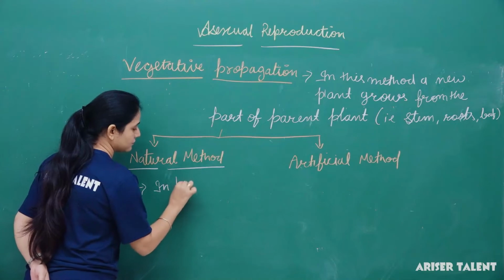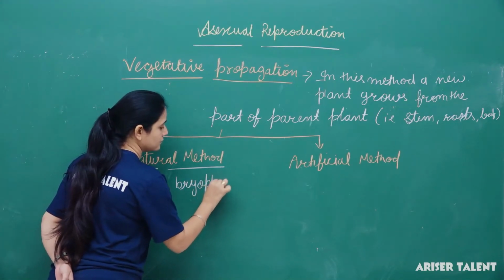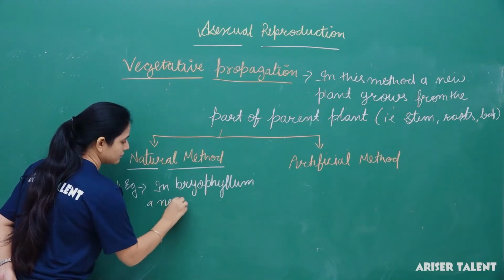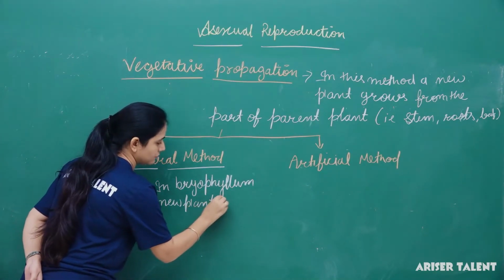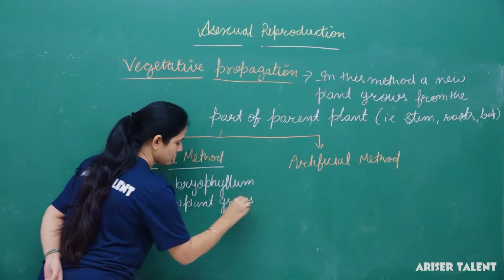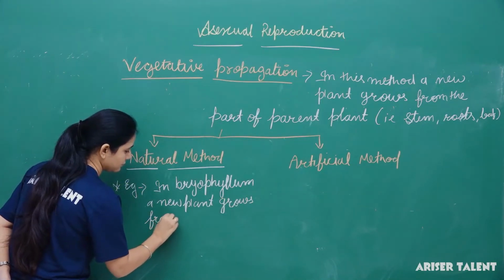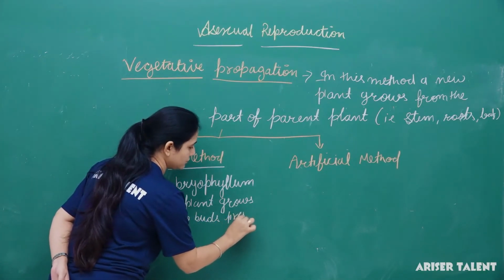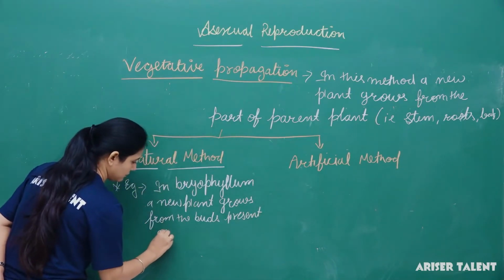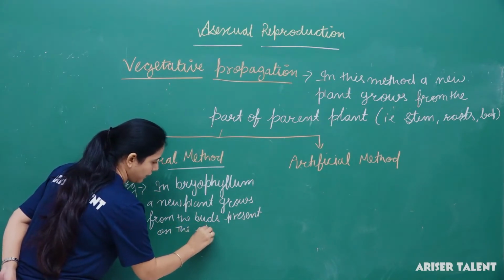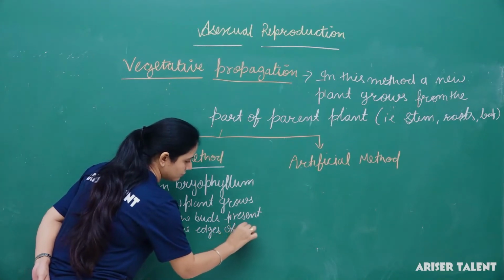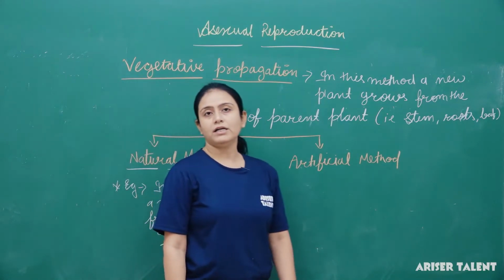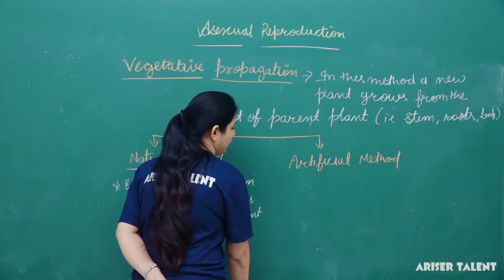In bryophyllum, a new plant grows from the buds present on the edges of the leaf.